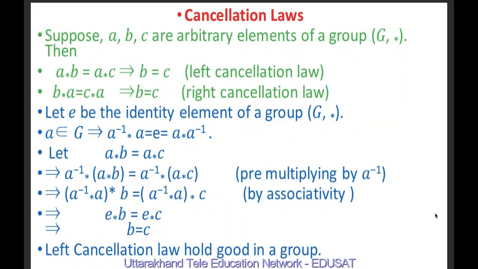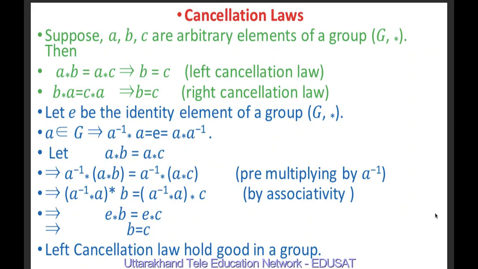Let e be the identity element of a group G equipped with a binary operation star. Let a belong to G. We know that the inverse of each element of a group exists. Therefore, we may write a inverse star a is equal to e is equal to a star a inverse. Let a star b be equal to a star c.